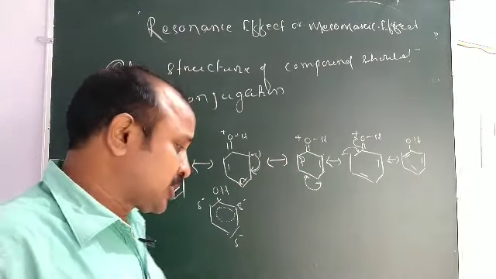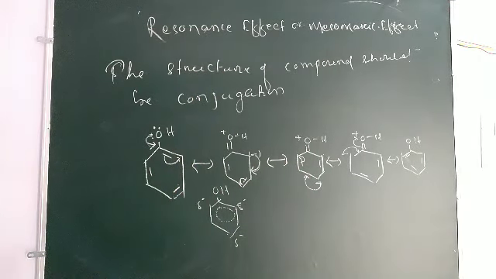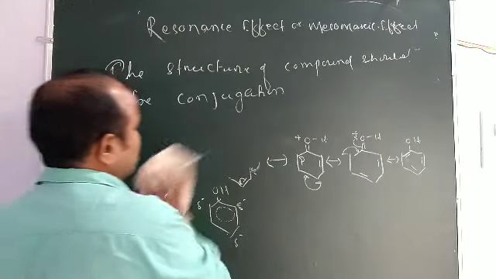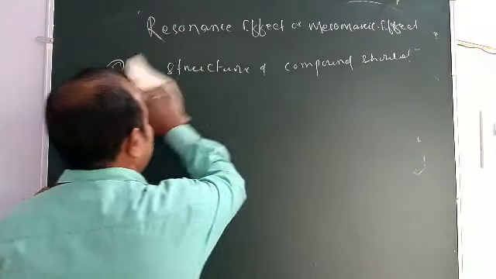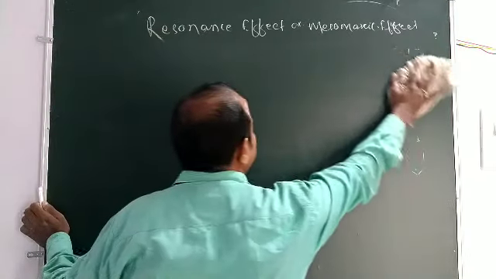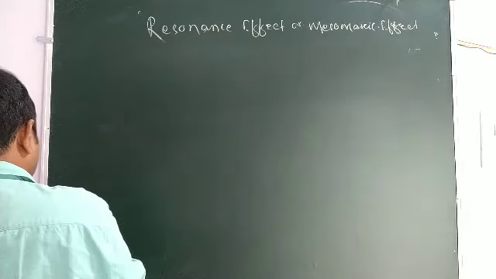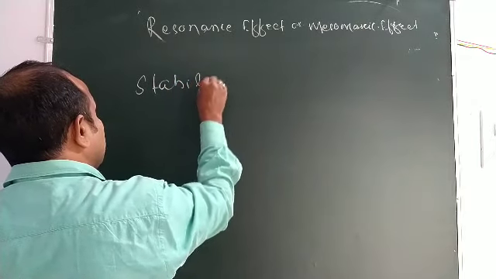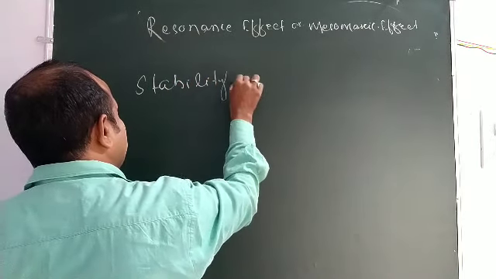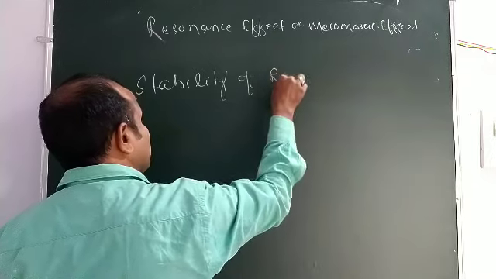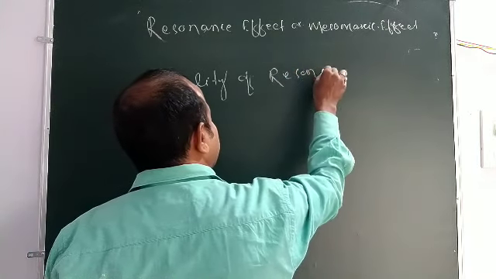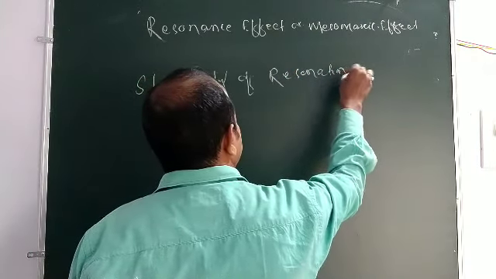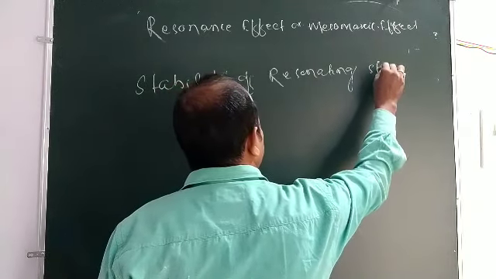That is, the stability of the resonance hybrid or resonating structure.